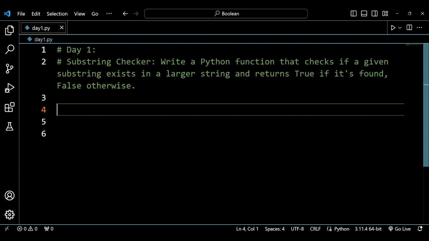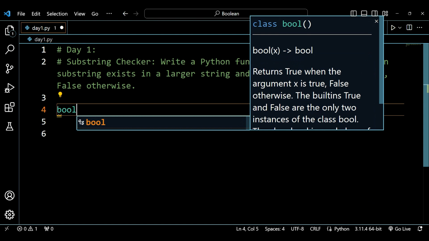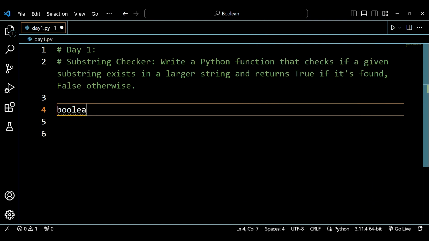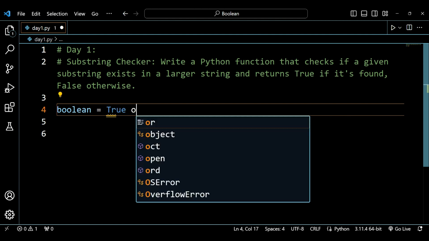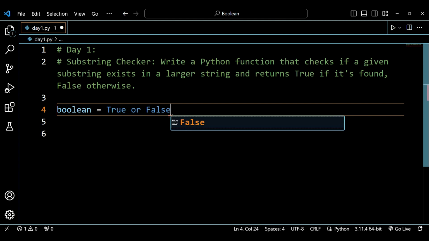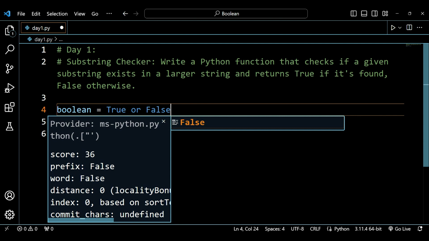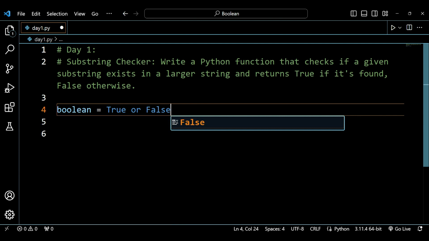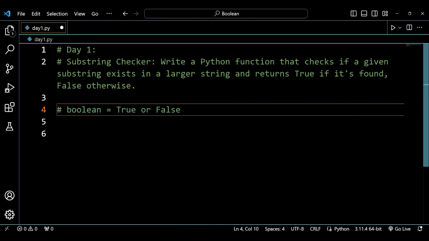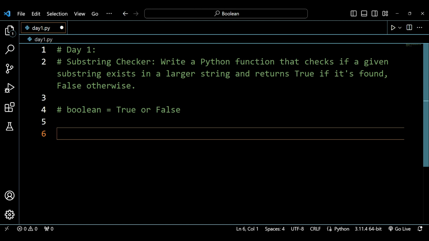Boolean is returning a value as true or false. So this is what Boolean is. Boolean will be returning me a value which is either true or false. So why do we use it? We use it if we want to check whether something is true or something is false.